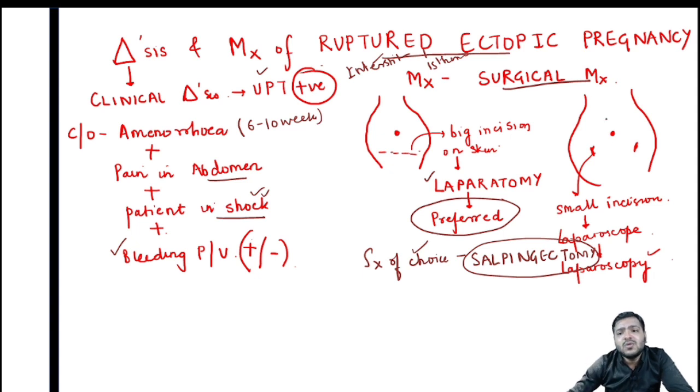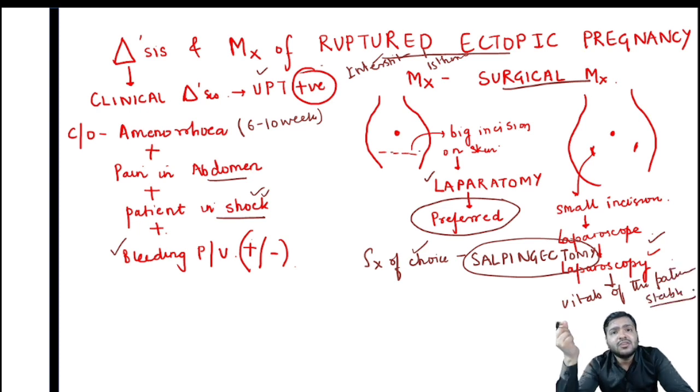We can also do laparoscopy, but remember, for laparoscopy, the vitals of the patient should be stable. Majority of the time in ruptured ectopic pregnancy, the vitals are not stable, so laparoscopy is not preferred. So we do the surgery via laparotomy, and the surgery of choice remains salpingectomy.